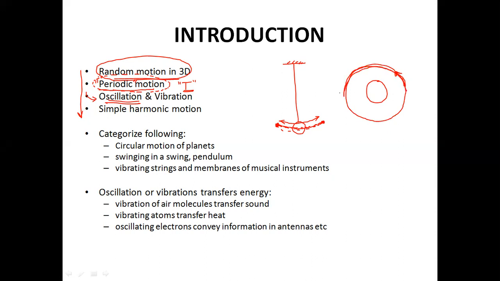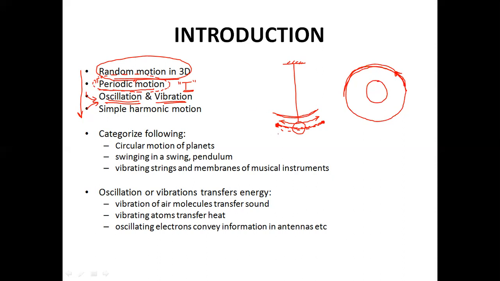When it moves forward, it doesn't come back. So that's not an oscillation. That's a periodic motion. That's a circular motion. But oscillation is an even smaller subset of periodic motion, where the motion is happening in a fixed period, but it's a to and fro motion. Now vibration is nothing much different from oscillation.